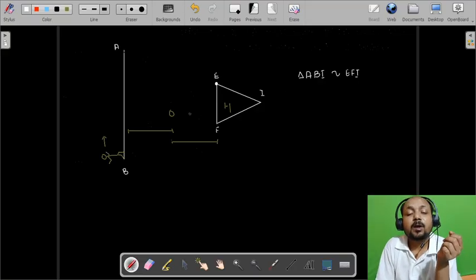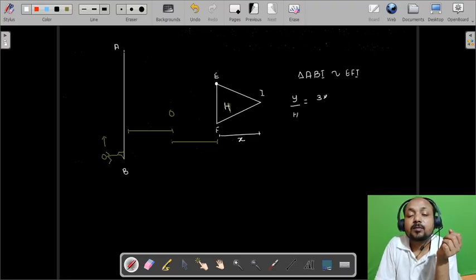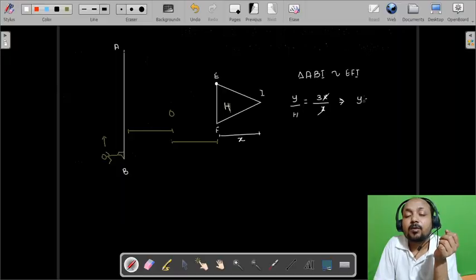Just apply that property. So y upon h, this is the height of the mirror that is given, so y upon h is equal to 3x upon x, because this is the image distance, which will also be equal to x. This x will cancel out. This implies y is equal to 3 times h.